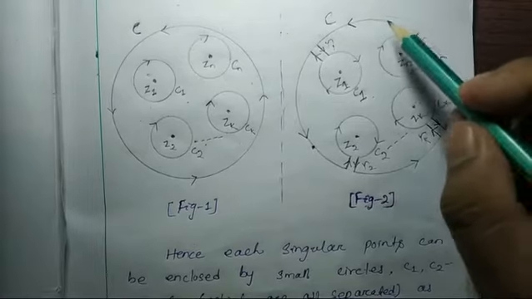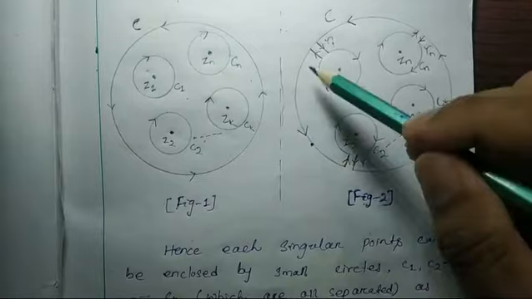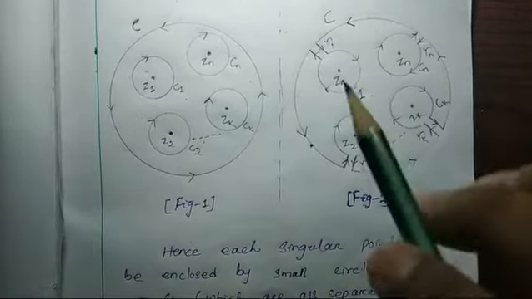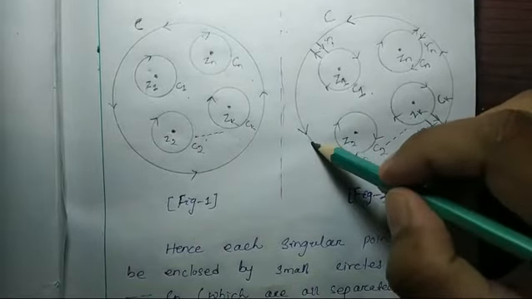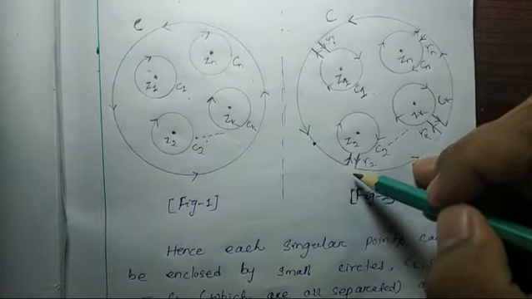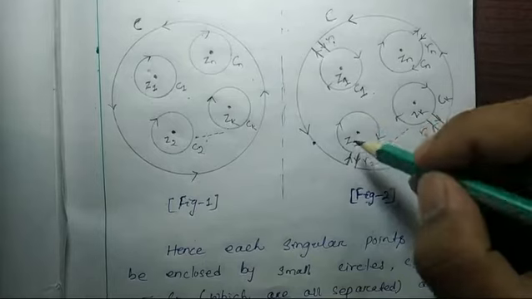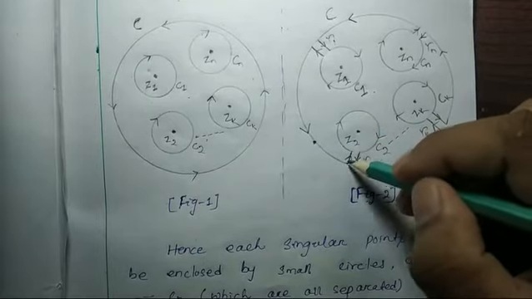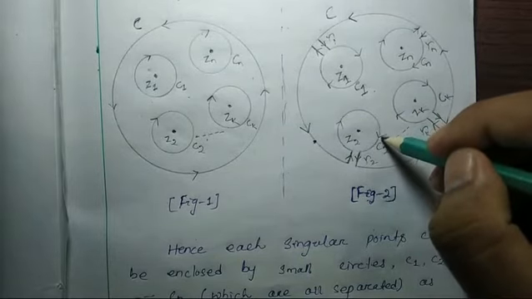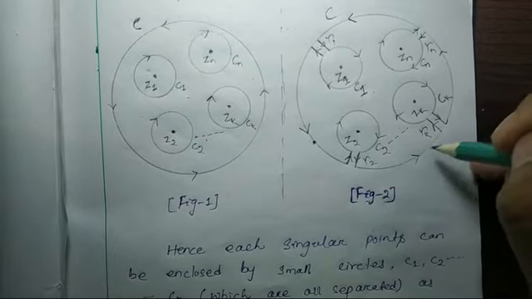Here one thing we have to remember: if I move anti-clockwise, it is taken as positive; clockwise means negative. So from this point I start, and I move like this. If I also want to cover this region or this point, then I cross-cut and move around this singular point, then come out to the surface and move again.